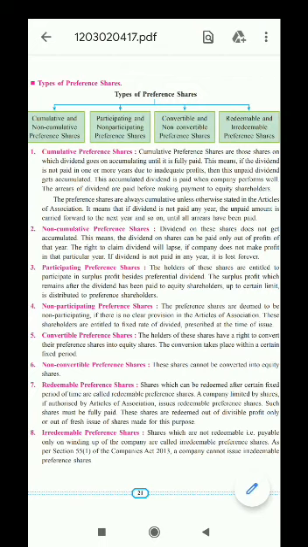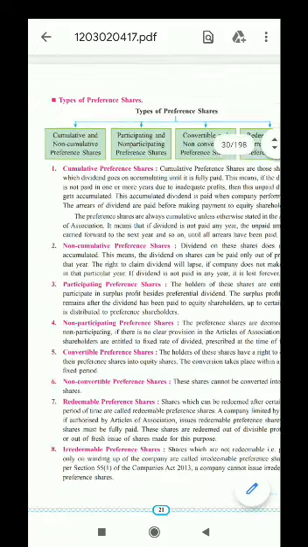on the basis of accumulation, that is cumulative and non-cumulative, on the basis of rights, participating and non-participating, on the basis of convertibility at the end of maturity, that is convertible and non-convertible, and fourth one is on the basis of getting redeemed, that is redeemable and irredeemable preference shares. Thus we can say that there are 8 types of preference shares.